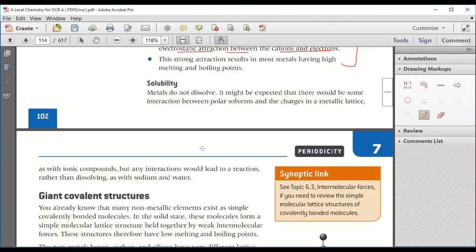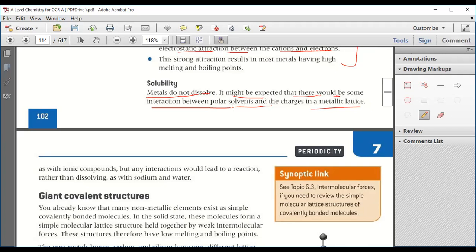Now, solubility is dissolving in water or in any other solvent. So metals do not dissolve. It might be expected that there would be some interaction between the polar solvent and the charges in a metallic lattice. Polar solvents are those solvents which have positive and negative charges.